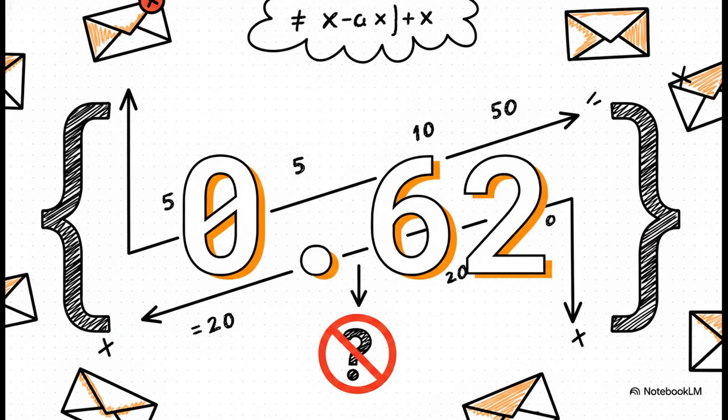But here is the fatal flaw with that logic. Linear models are straight lines. They simply don't have boundaries. If an email has a massive, ridiculous amount of spammy words, that straight line will just keep going up and up. It might output a score of 5 or 10 or 50. And on the flip side, it could output negative 20. Neither of those are formal probabilities. I mean, you literally can't have a negative 20% chance of something happening. So the absolute crucial point here is that a linear model needs limits.